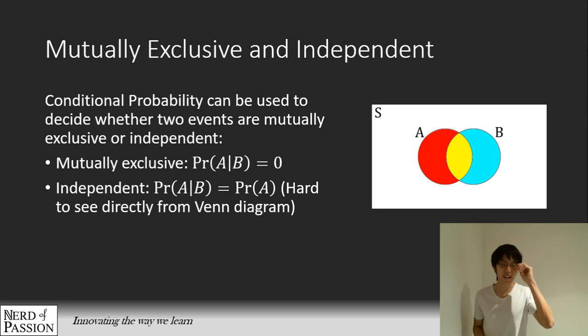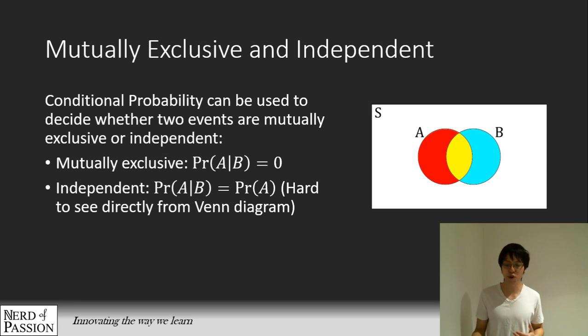But if you really insist on reading off an independent event from the Venn diagram, it basically says that the area of B compared to S is the same as the area of the intersection compared to the area of B. So they both have the same proportion of area.